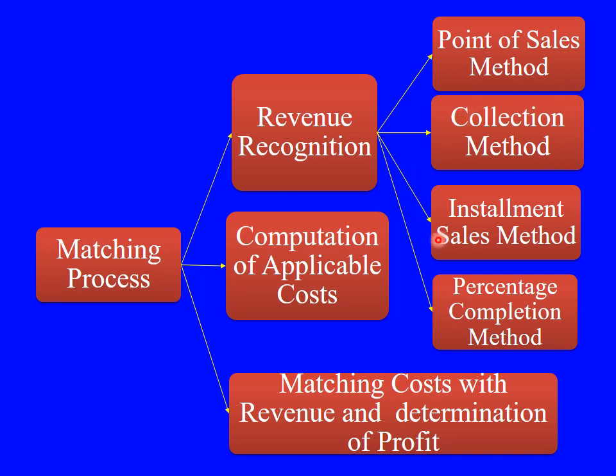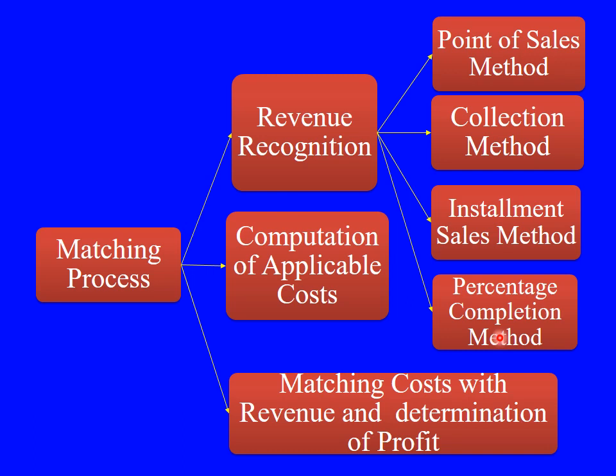Then we have the installment method. There is a chance of selling goods on an installment basis, like for electric items such as a refrigerator, or for vehicles, where we purchase the asset but pay the amount on an installment basis. So the company will realize their revenue on an installment basis. That is also a revenue recognition method. And then we have the percentage completion method.